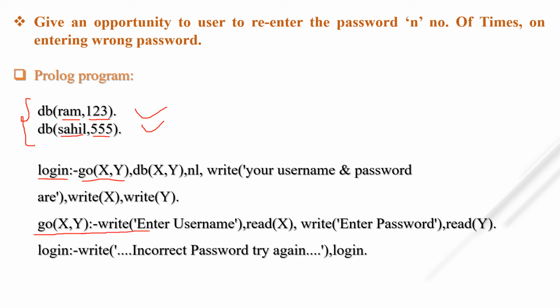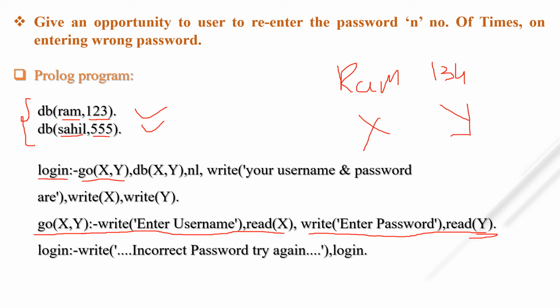Now the user enters the right username, then read X. If I enter ram, that will be stored in variable X. Then what will be printed? Enter password. Then the user will enter the password. Suppose I enter password 134. That is all going to be stored in Y. Okay, so this will succeed. Now next it will be checked: db X Y. What is the value of X? Ram. What is the value of Y? 134. So it will be checked.